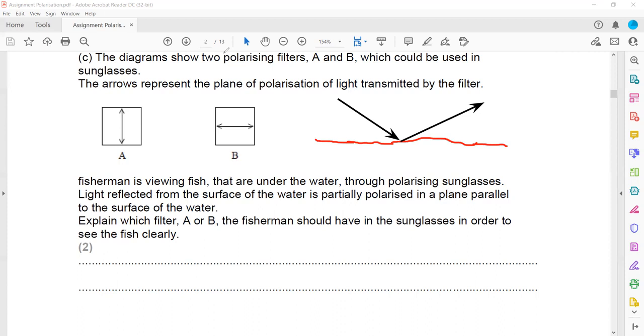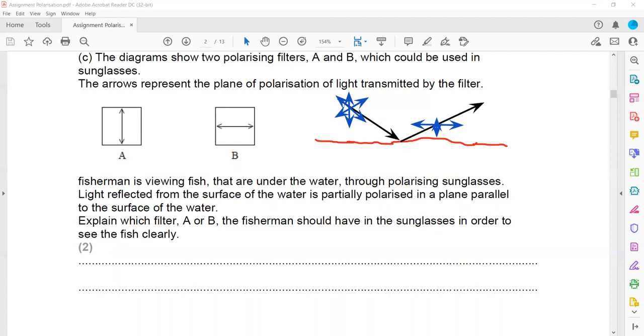So what does it mean? Say this is a light which is coming out from the sun, which is unpolarized light having multiple components, but when it reflects, most of the components are horizontal, a greater proportion is there for the horizontal component. There are other components, but the horizontal component is major. That's why they mention that the light reflected from the surface of the water is partially polarized in a plane parallel to the surface.